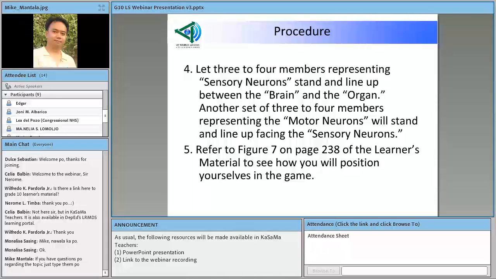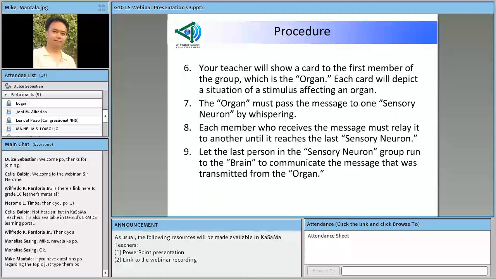And then 5th, in the procedure, refer to Figure 7 on page 238 of your learner's material to see how the students will position themselves in the game. And then, of course, the teacher will show a card to the first member of the group, which is the organ. Each card will depict a situation of a stimulus affecting an organ. Ano po itong mga situation na ito? Yung mga situation po nasa teacher's guide, pwede tayo mag-isip ng napakaraming mga situation. Like for example, dun sa teacher's guide, stepping on a tack. Isang situation yon of a stimulus.